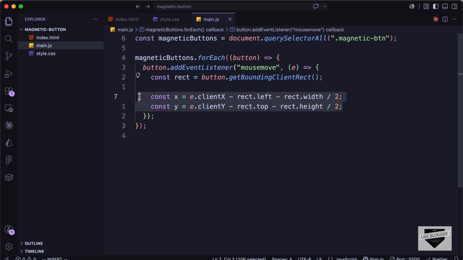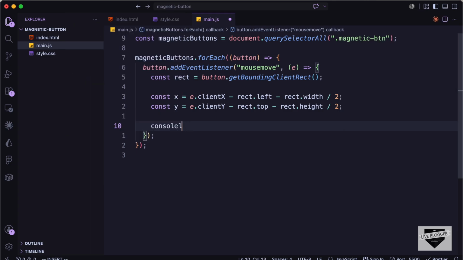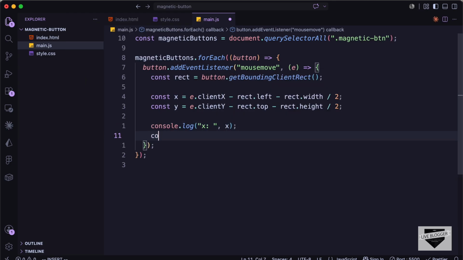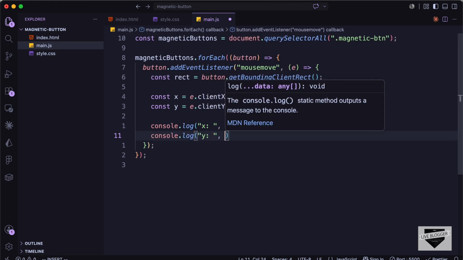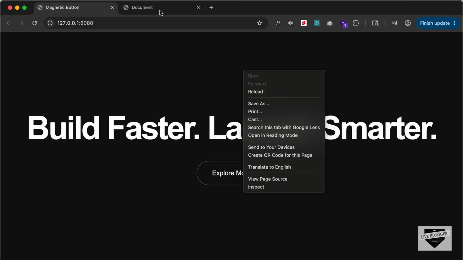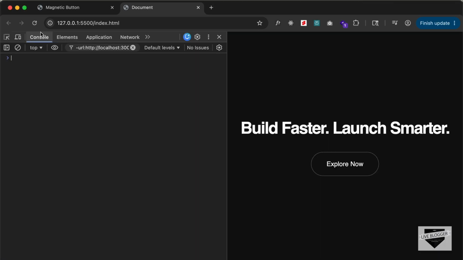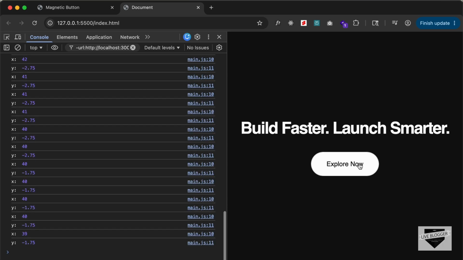Now these 2 lines of code will give us the position of the mouse pointer from the center of the button. So now let's go ahead and just console.log these values. So I'll just type x, x, and console.log y, y. Let's go back and see what we get. I'll go to inspect, and let's go to the console, and now if we move this mouse pointer over this button, we get these values.